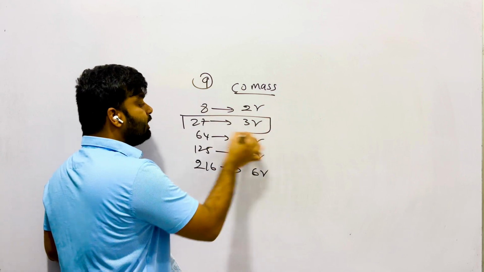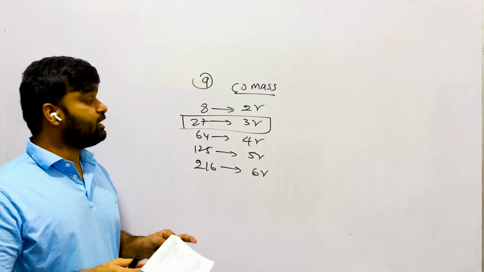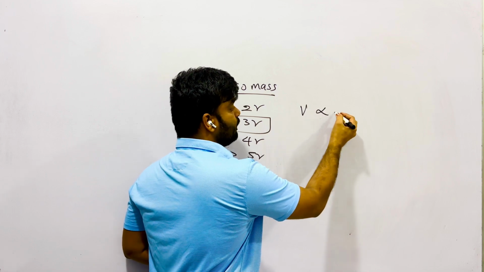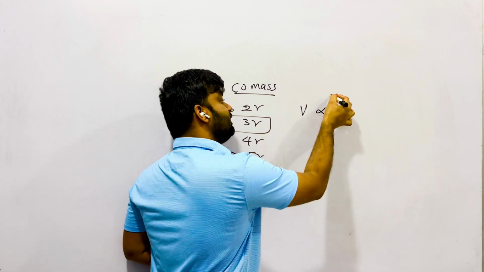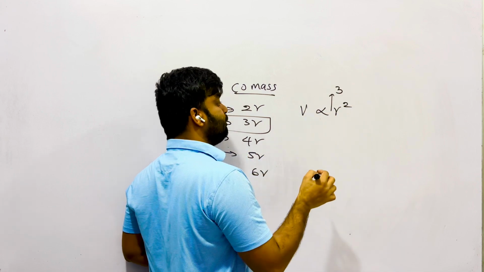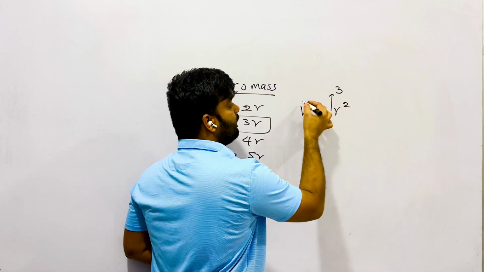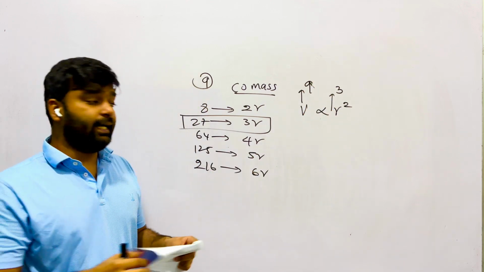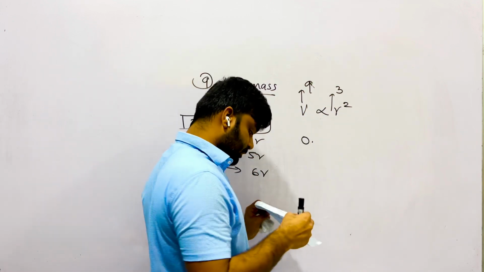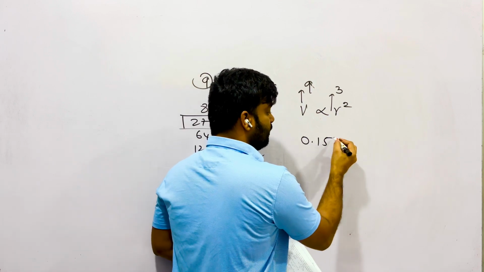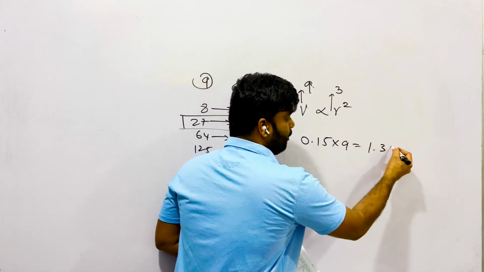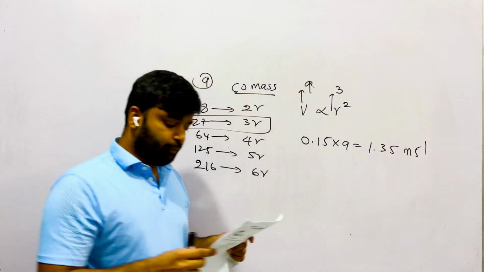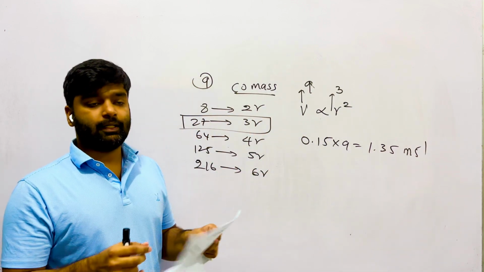And if 216 droplets are combined, radius will be 6 times larger. Here it is mentioned that 27 droplets are combined, so the radius becomes 3 times. Terminal velocity is proportional to radius squared. As the radius is triple, r squared is 9 times increase. Therefore, terminal velocity is increased by 9 times: 0.15 initial terminal velocity into 9 is equal to 1.35 m/s. Question number 9, answer number 5 is correct.